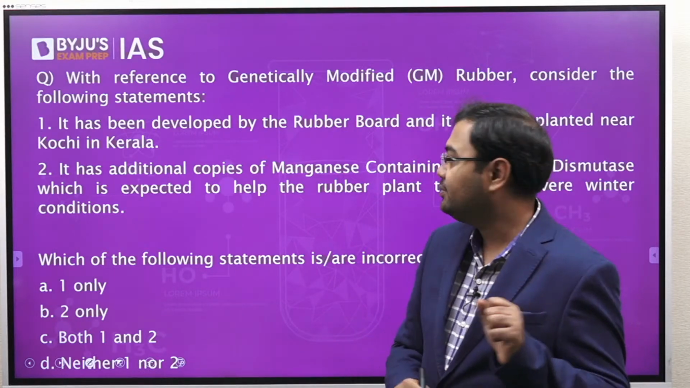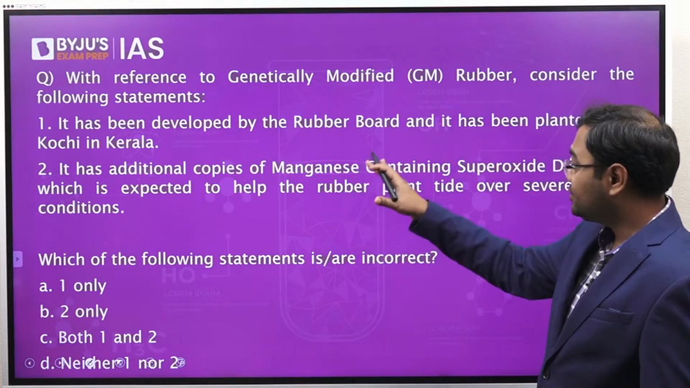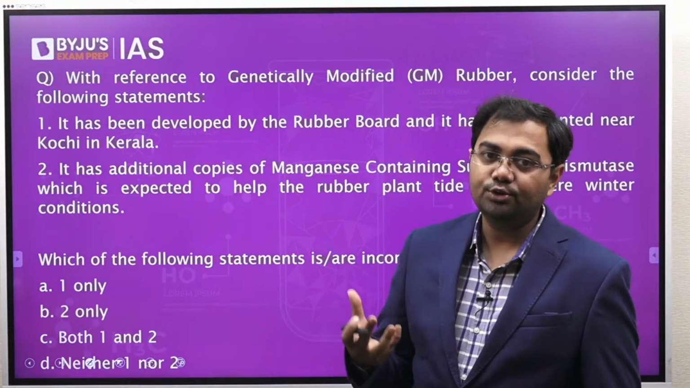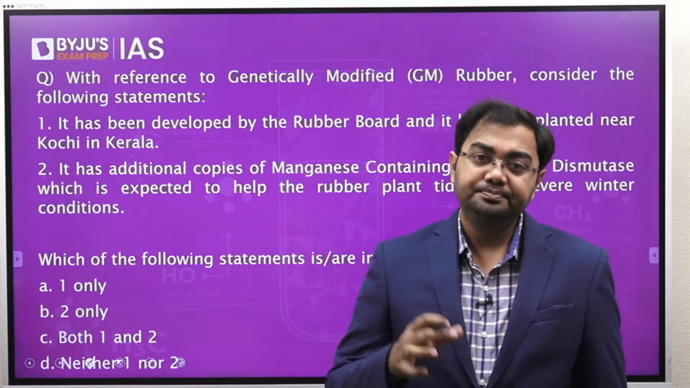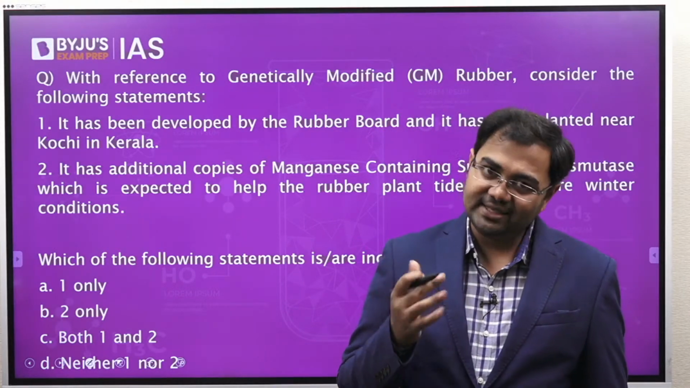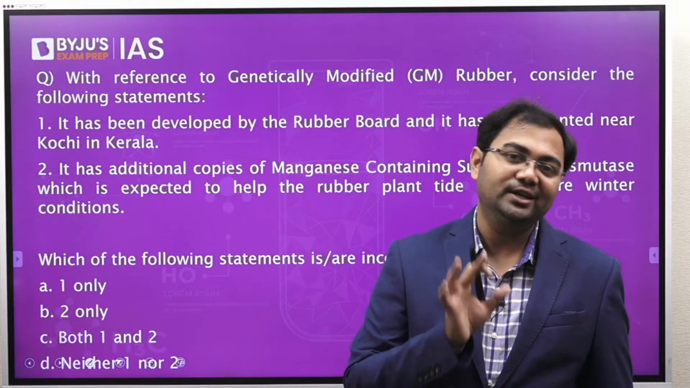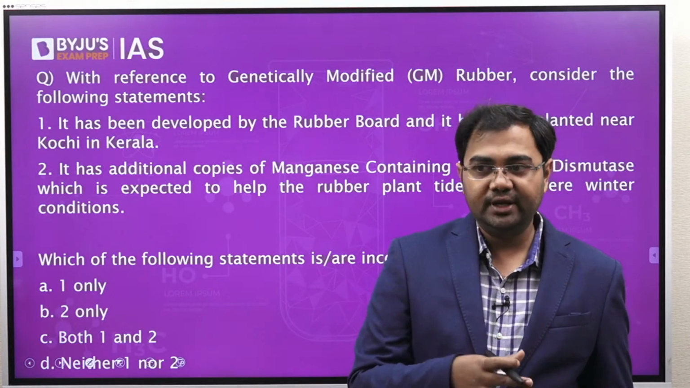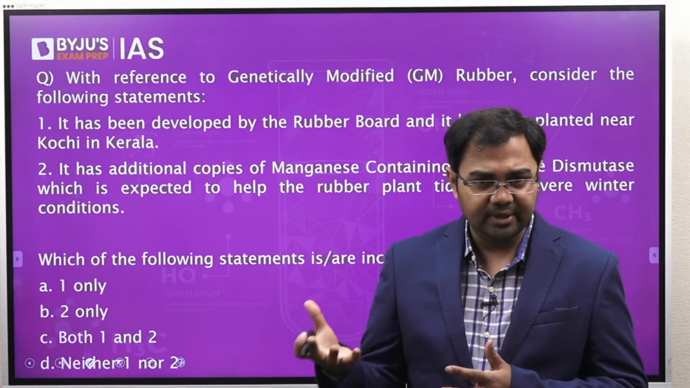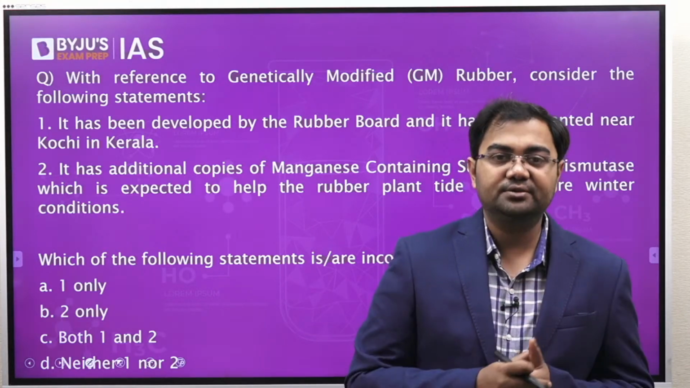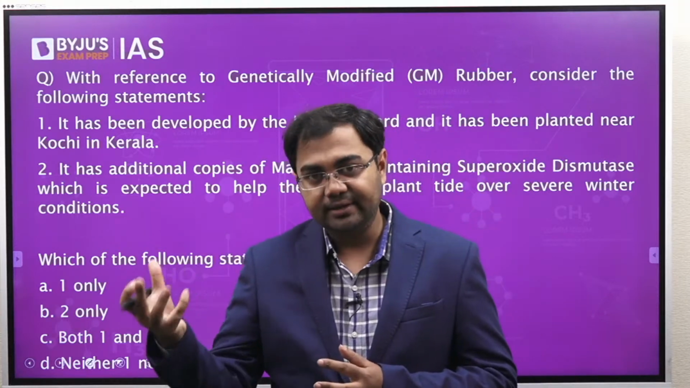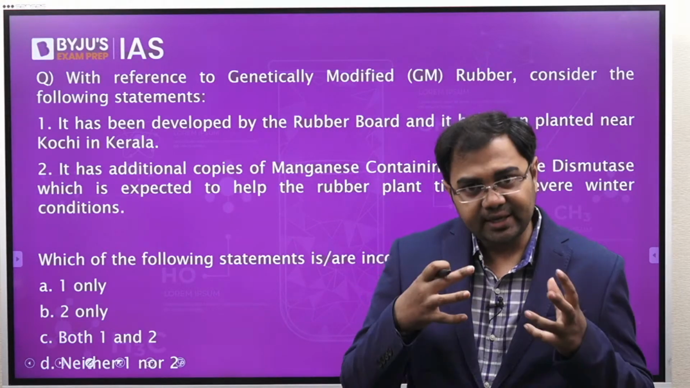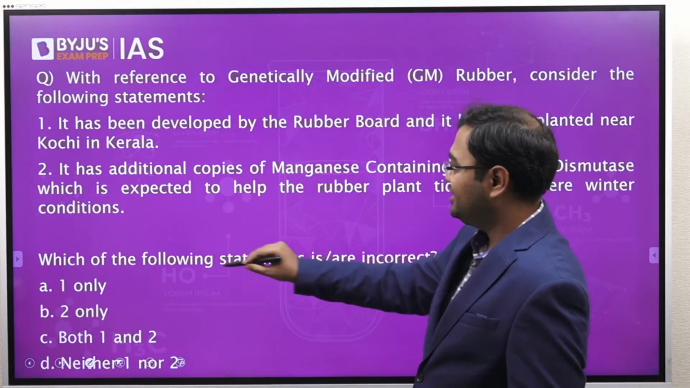So the first statement is not correct, and even then it was not developed by the Rubber Board but by the Rubber Research Institute of India. So both parts of the sentence here are wrong, neither by the Rubber Board nor in Kochi. The Rubber Research Institute of India, again based in Kerala, has developed this, and for the first time it has been planted in Assam, basically for what has been written in the second statement.